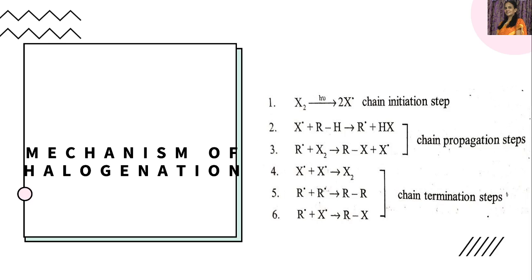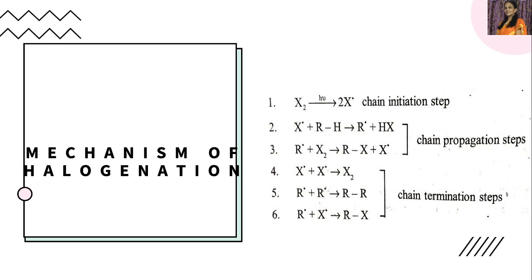First one is the chain initiation step, where the halogen free radical is obtained. And the second step is the chain propagation step. In the chain propagation, there are two reactions. In the first reaction, alkyl free radical is obtained. In the second reaction, alkyl halide and halogen free radicals are obtained. These two reactions continuously take place, propagating the chain reaction.